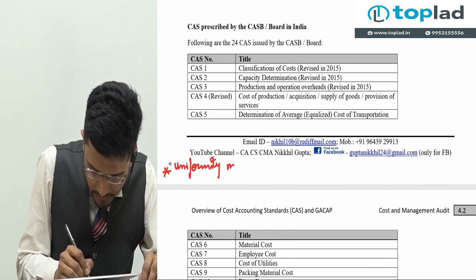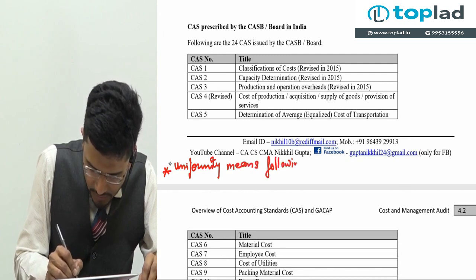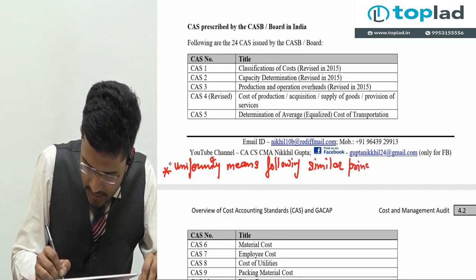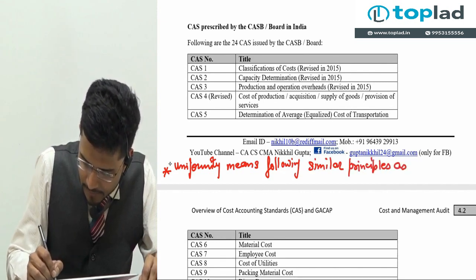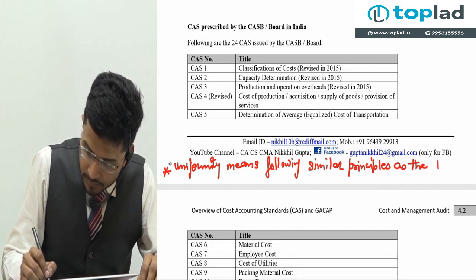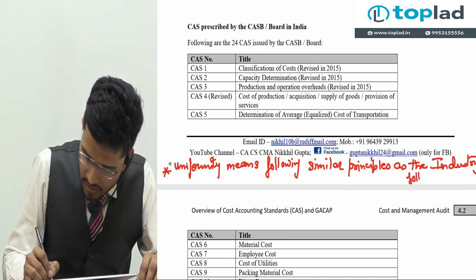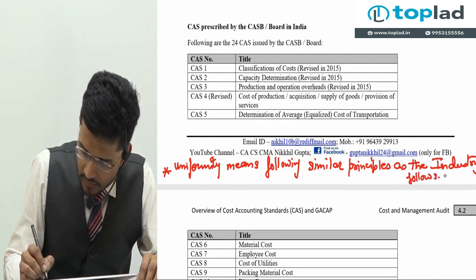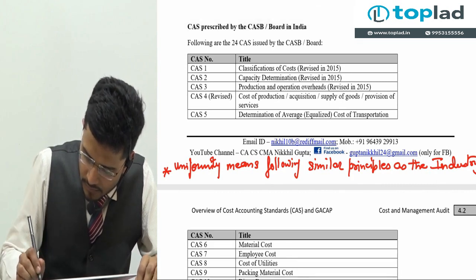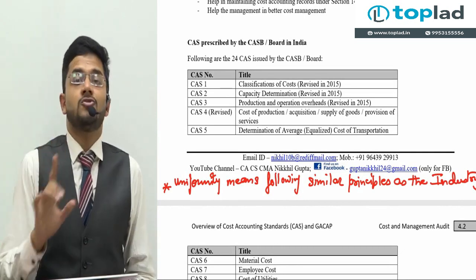Uniformity means following similar principles as the industry.